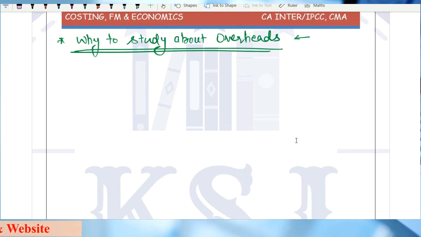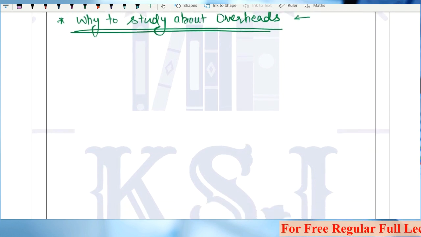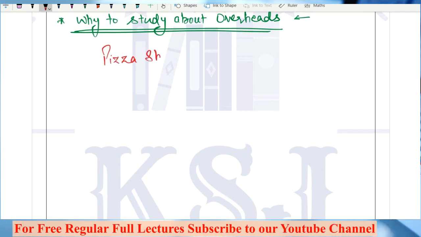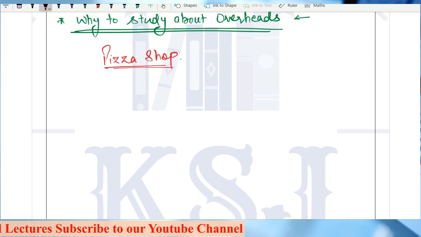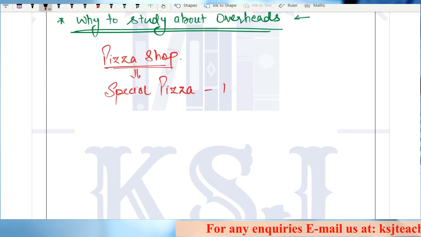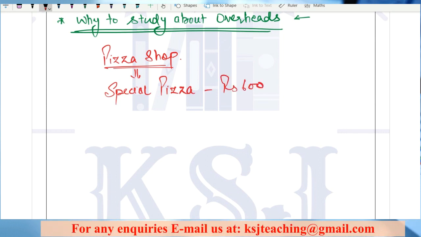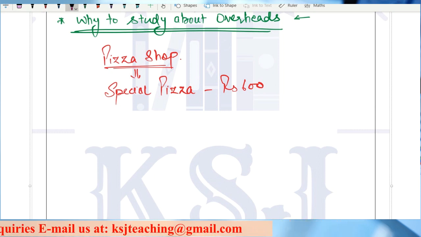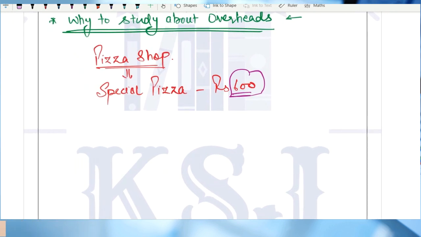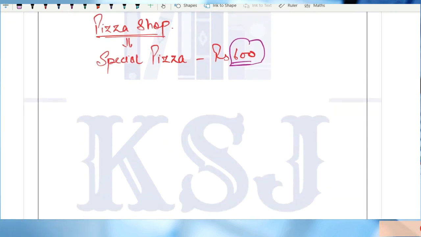Let's take an example to understand why we study about overheads. Say you have a pizza shop. In that, you have a special pizza, and the price of that is, say, rupees 600. Now I'll ask you a few questions. Very quickly tell me how you identified that the price of this pizza should be 600. There are a few factors that you considered.